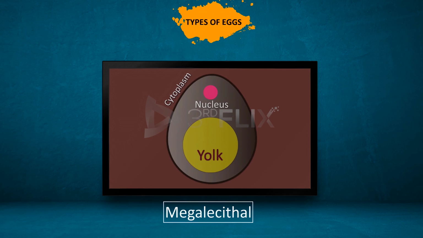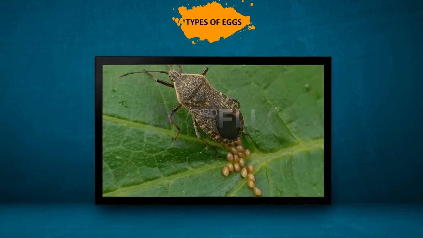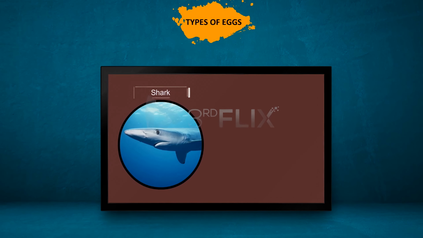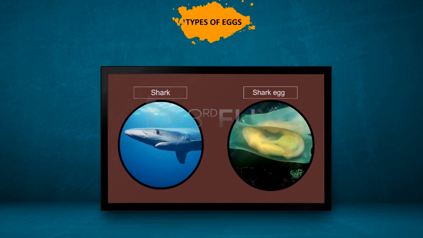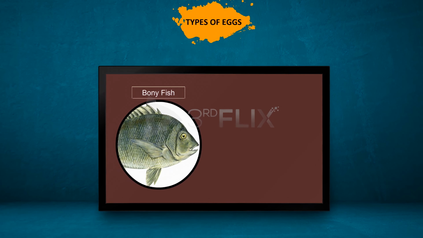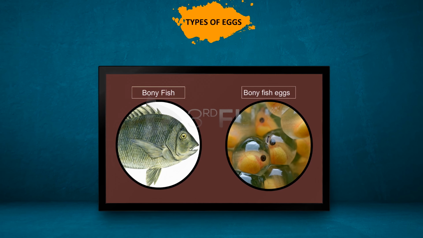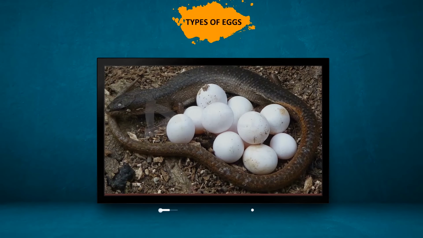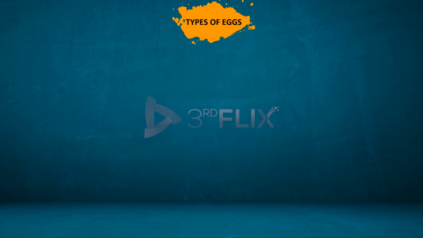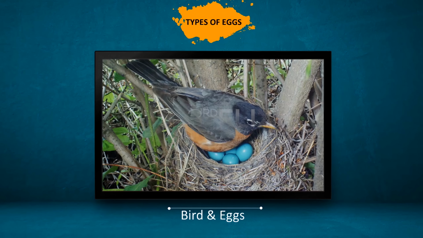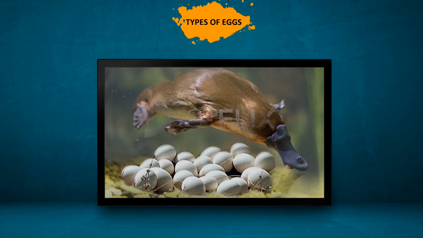Macrolecithal or megalecithal or polylecithal eggs. They contain a large amount of yolk. Example: the eggs of insects, sharks, bony fishes, reptiles, birds, and egg-laying mammals.